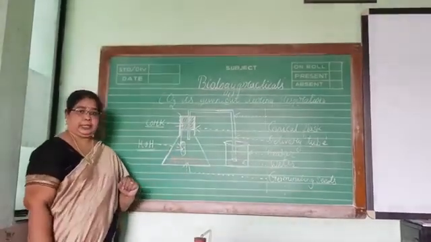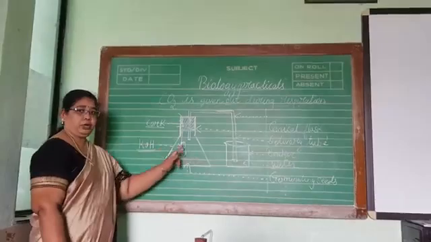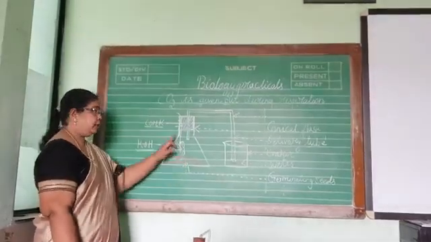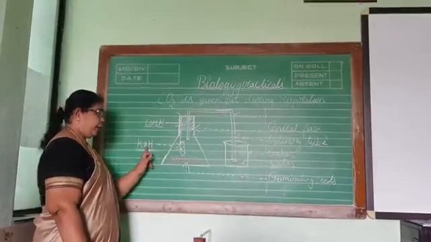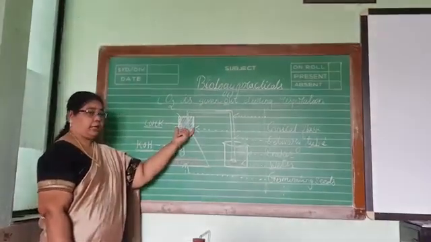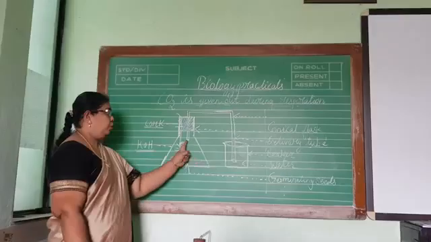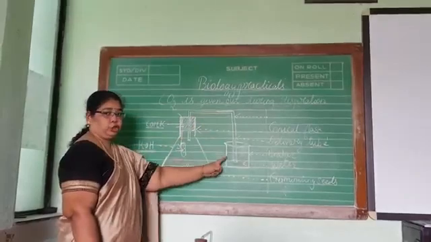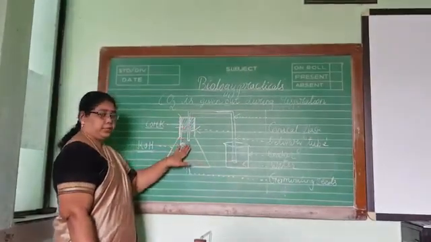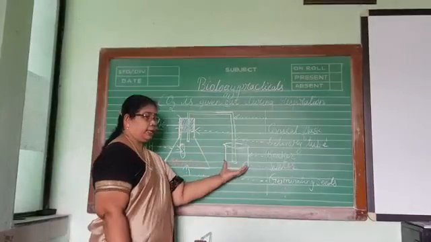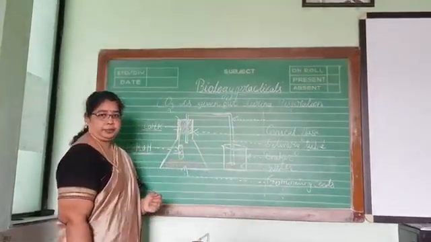So this is the experimental setup. Once more I will explain. We have to take a conical flask. Inside the conical flask, we are taking some germinating seeds and a tube containing potassium hydroxide. Closing the conical flask with the help of a one-hole rubber cork, through that one hole we are introducing a delivery tube. One end of the delivery tube is inside the conical flask, and the other end is inside a beaker containing colored water.